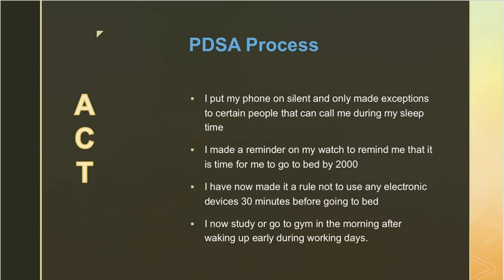In the act phase of the PDSA process, I have put my phone on silent and only made exceptions for people that can call me during my sleep. I have told all of my friends and family members to not call me during my sleep time unless it is an urgent matter or an emergency. I have also made a reminder on my watch and Fitbit to remind me that I need to be in bed by 8 p.m. so I could be asleep by 8:30. I have now made a rule not to use any electronic device 30 minutes before going to bed. I have also changed my schedule from studying and going to the gym after work to studying and going to the gym after waking up.